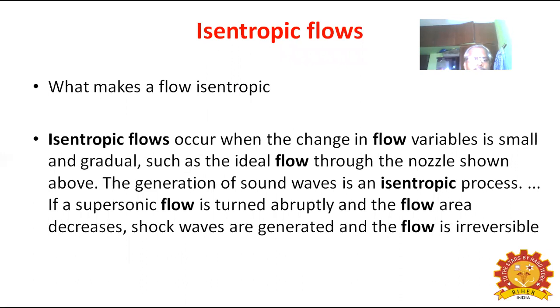Next, isentropic flow. Isentropic flow occurs when the change in flow variable is small and gradual, such as the ideal flow through the nozzle shown above. The generation of sound waves is an isentropic process.